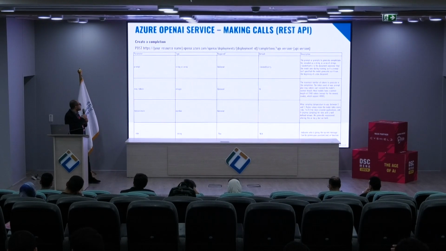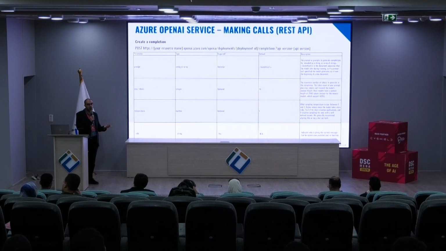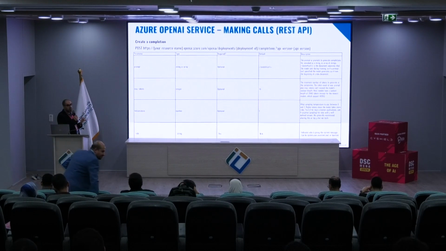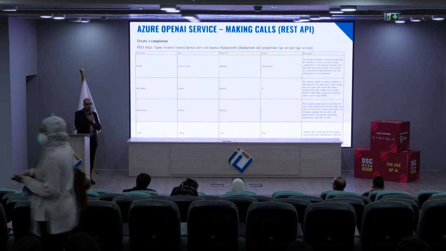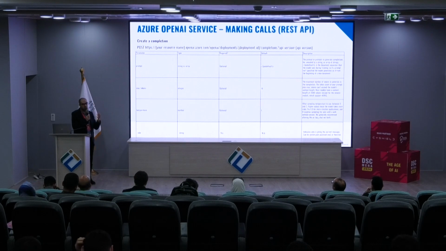Quick notes on some parameters we need to be aware of to use these APIs. The first parameter is the prompt. The prompt is simply the question or the query we send to the API while waiting for the AI response. Max tokens: as we said, we can control the max tokens returned from the AI model. If I need to control the cost, and I know that I am asking simple questions, I can limit the response of the AI, for example to 1,000 tokens, or 5,000, or as we need.